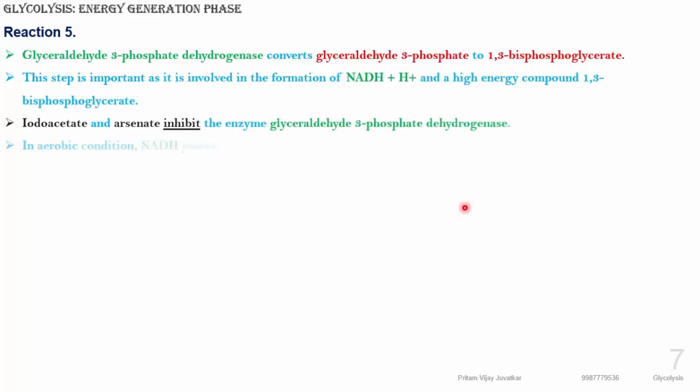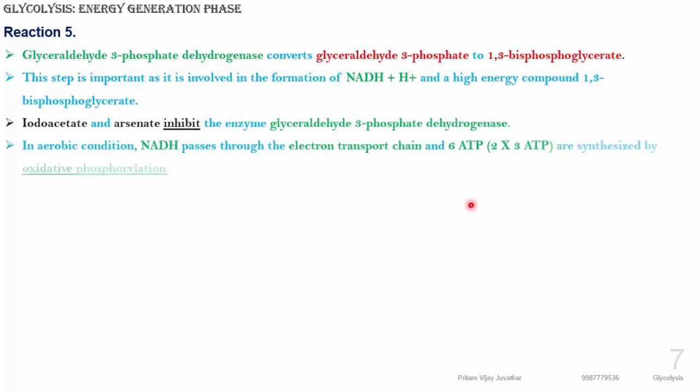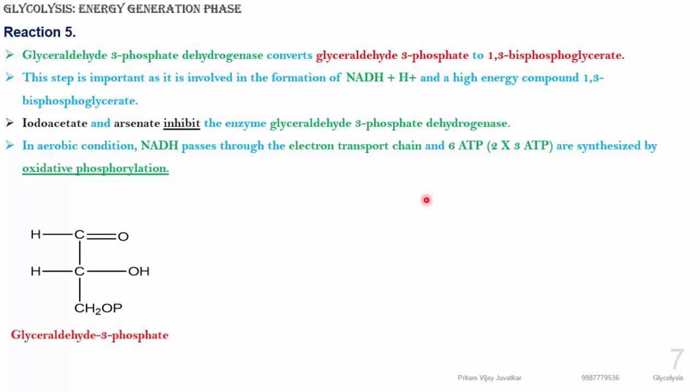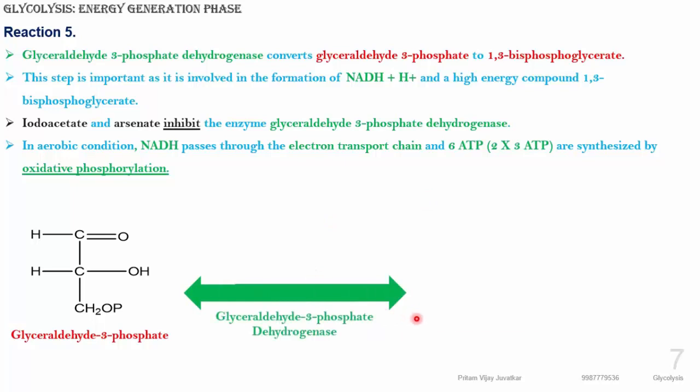In this energy generation phase, what is the first reaction? Two molecules of glyceraldehyde 3 phosphate. In the splitting phase, we got two molecules of glyceraldehyde 3 phosphate. These two molecules will convert into a high energy compound that is known as 1,3 bisphosphoglycerate.